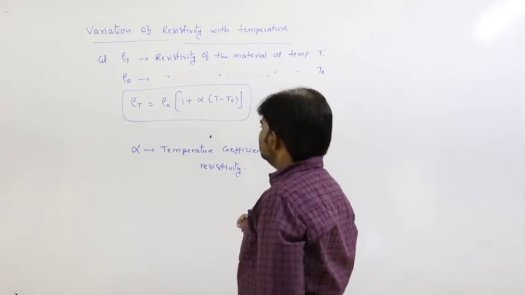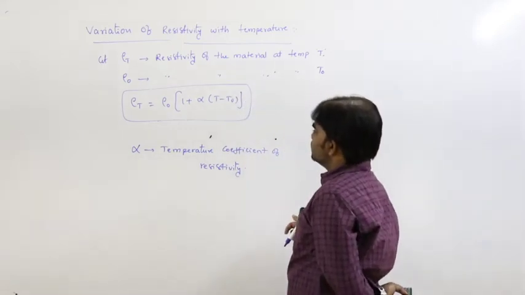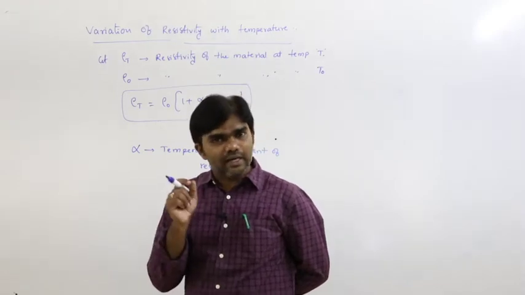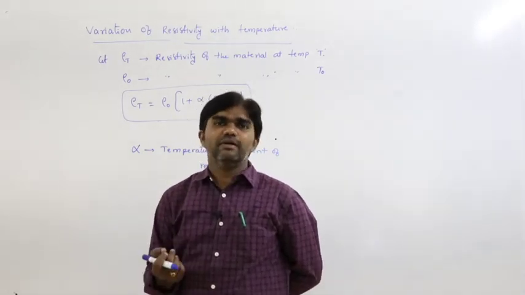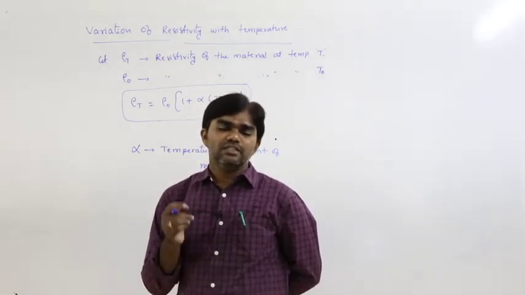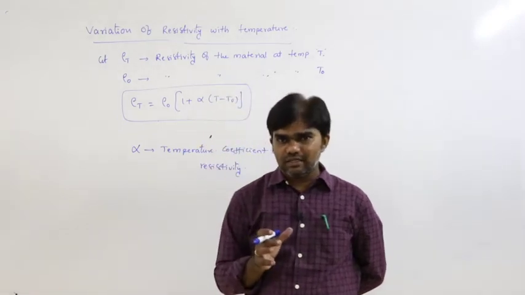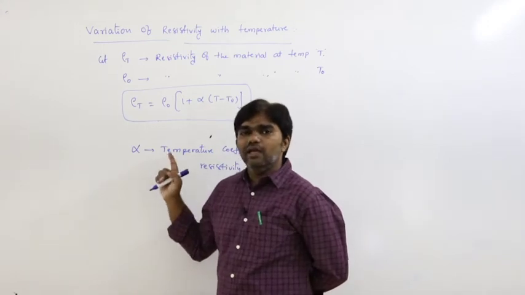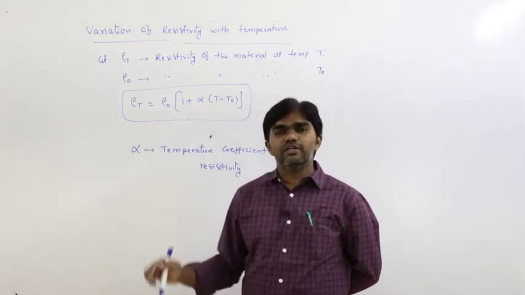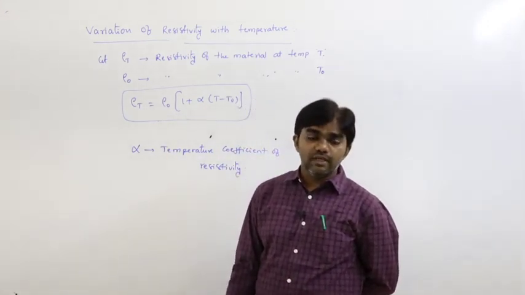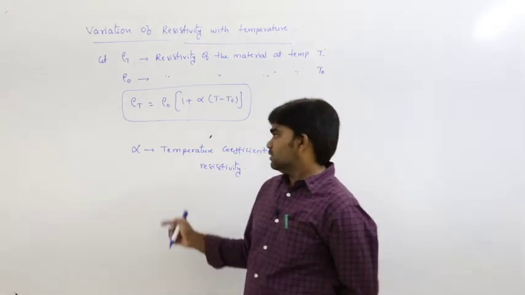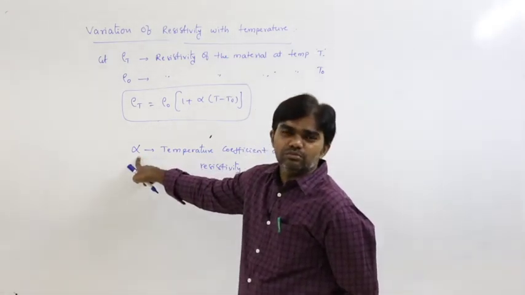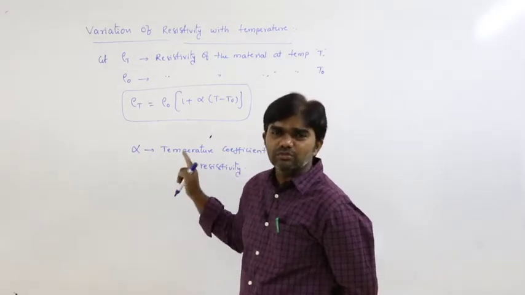Now in case of metals or conductors, generally metals are considered as conductors. So in case of conductors, resistivity increases with increase in temperature. That's why alpha value is positive for metals.